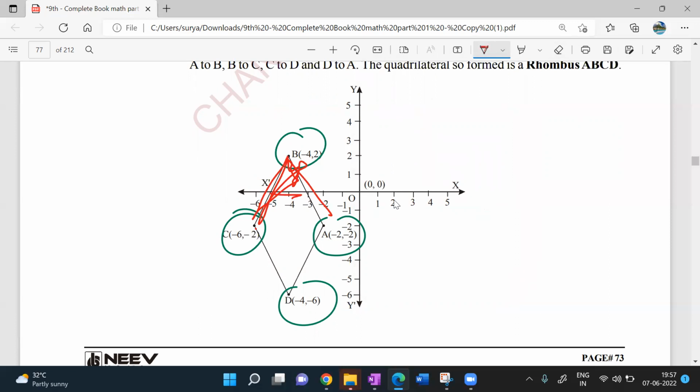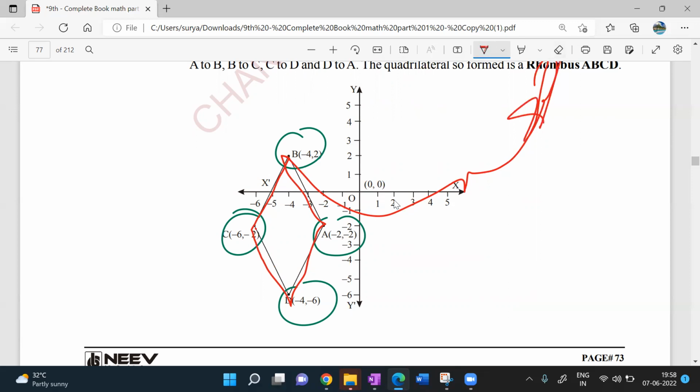One second, guys. It is automatically getting scribbled.